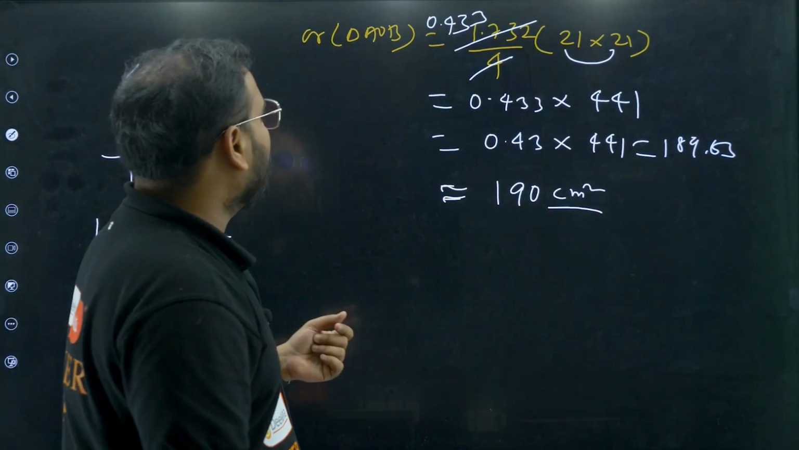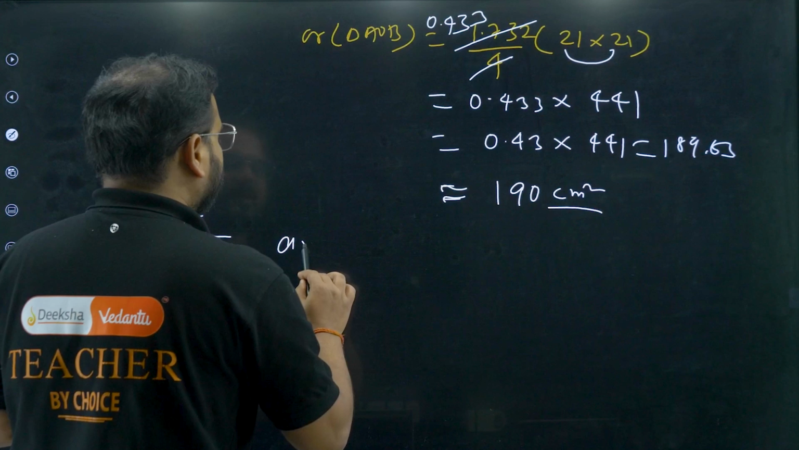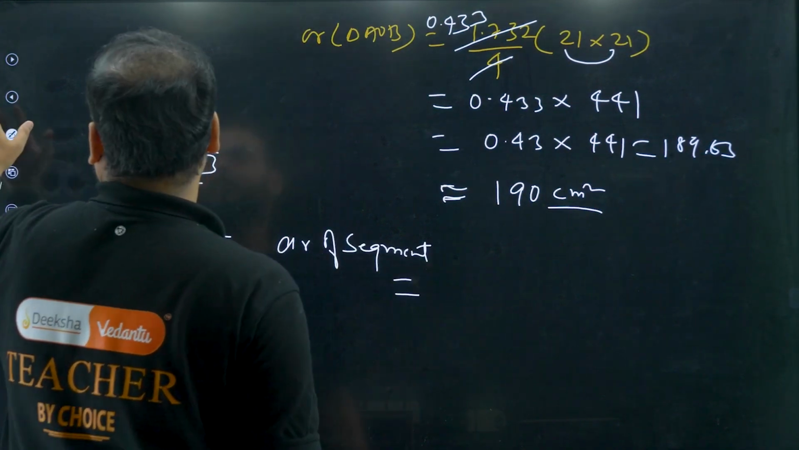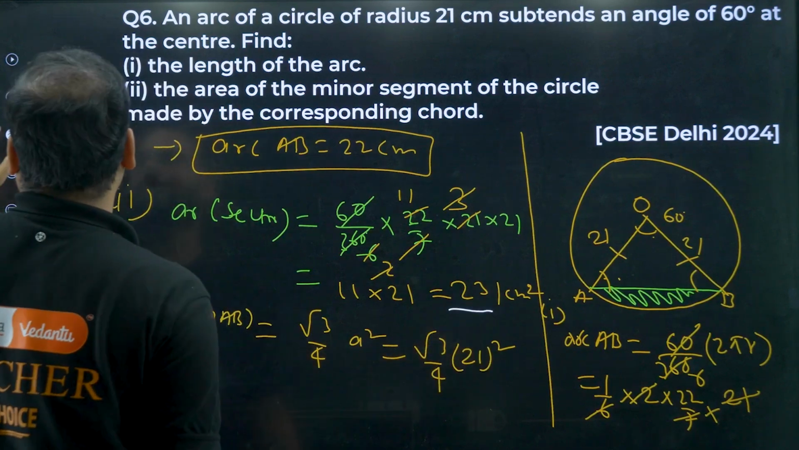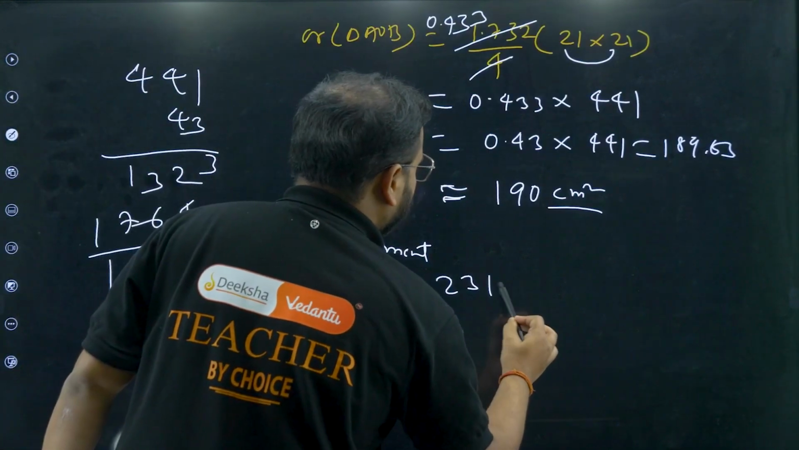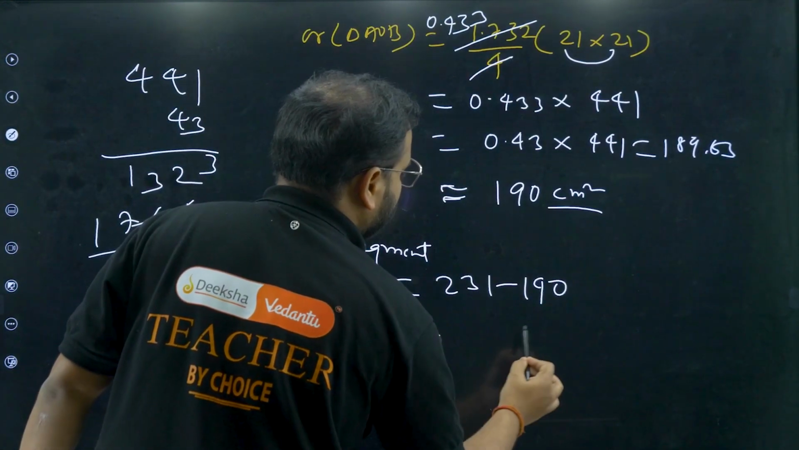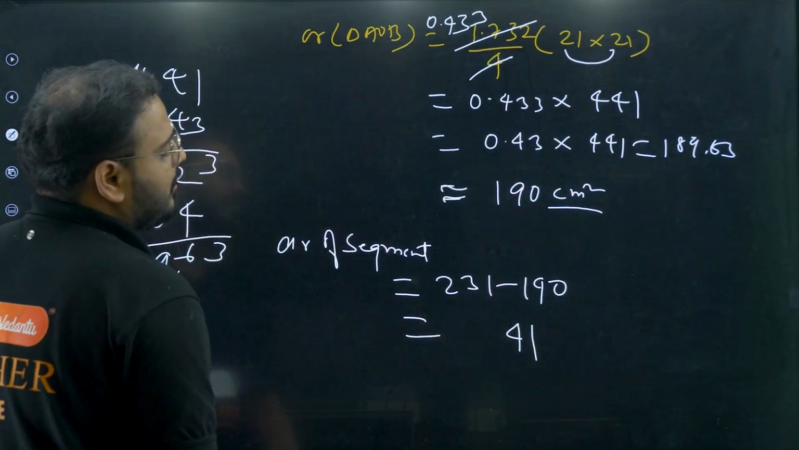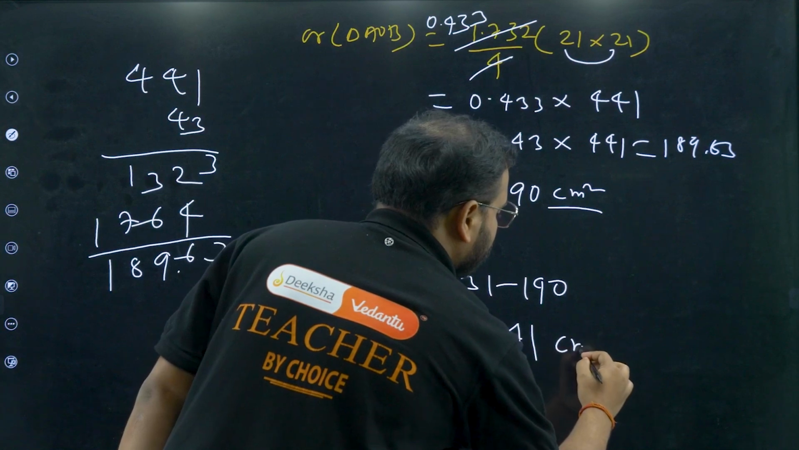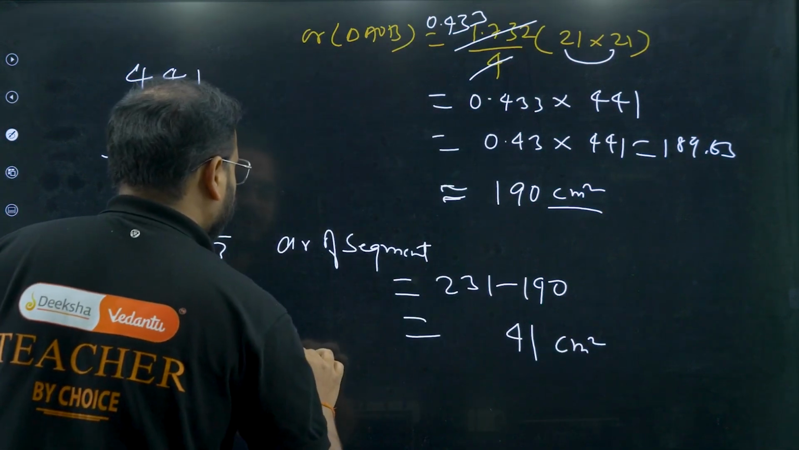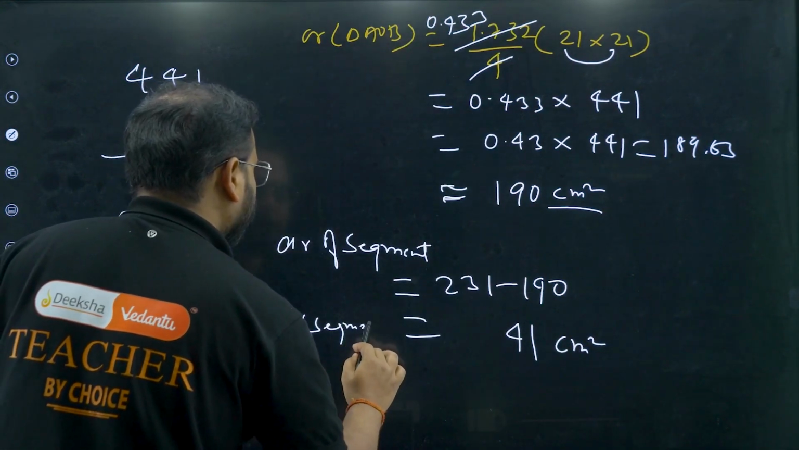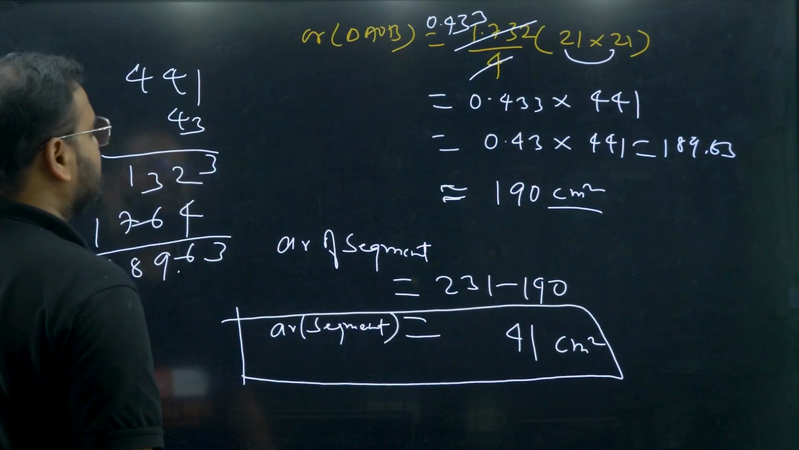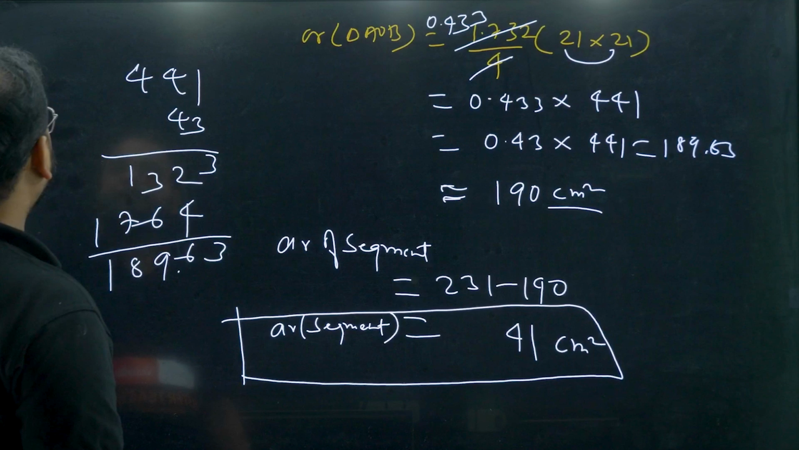We're looking for the area of segment. How much is that going to be? This area 231 minus 190. 231 minus 190. 1 minus 0 is 1, 3 minus 9 needs a borrow, so 4, and 1 minus 1 is 0. So 41 centimeter square. This is the area of segment. Please have a look. This is it.